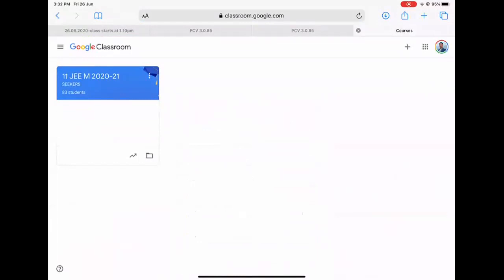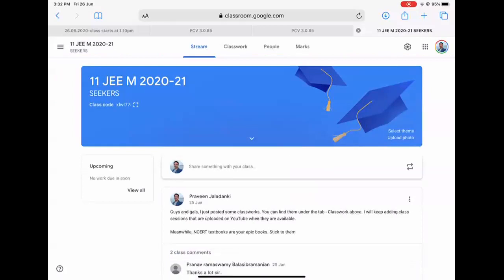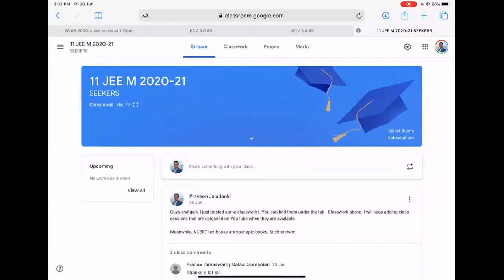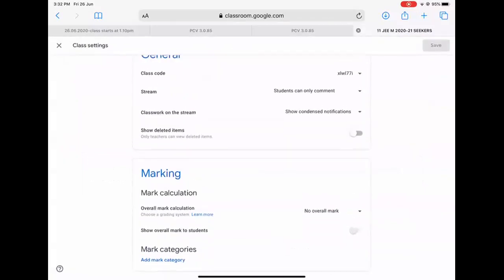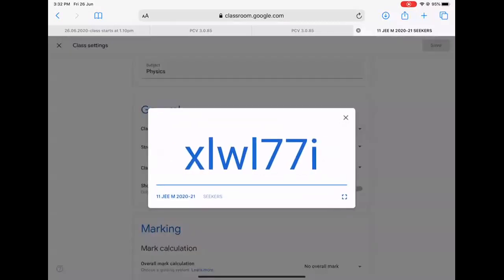So if you came to classroom.google.com and logged in with your Google ID, you will see a classroom like this. Click on that. There might be a plus sign here, which will ask you to either join a class or create a class. If you wanted to join this class, you would have to present a class code, which is XLWL77I. So those who missed it yesterday, please make a note of it.